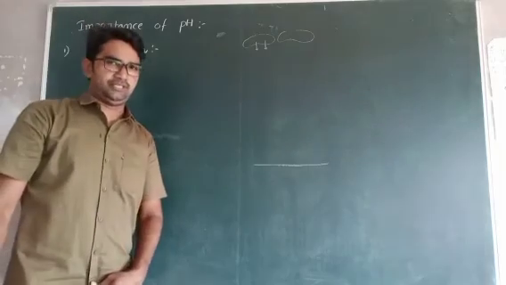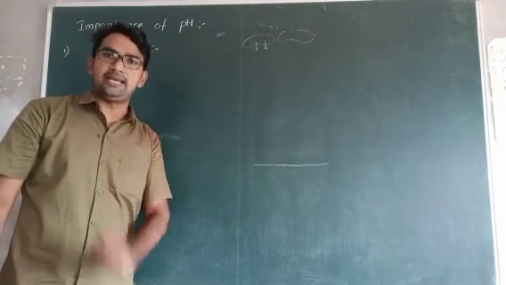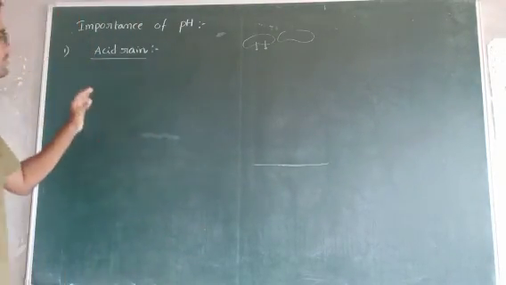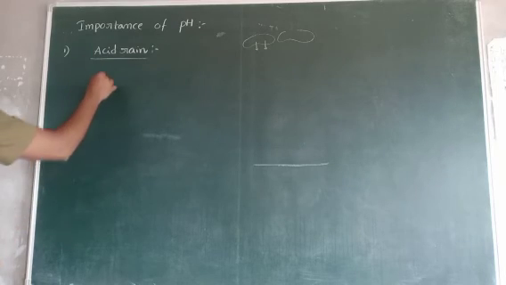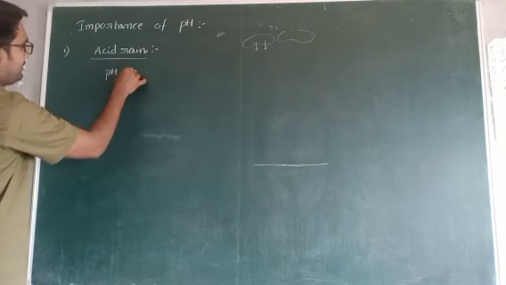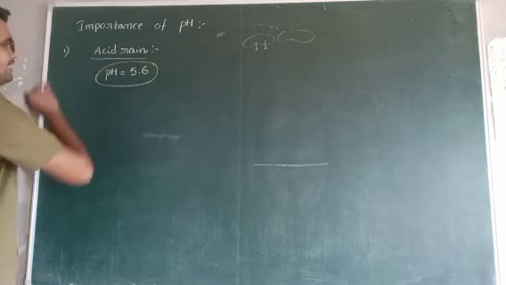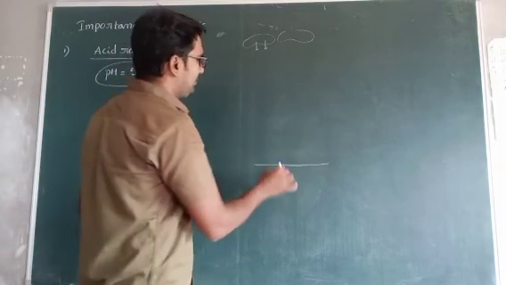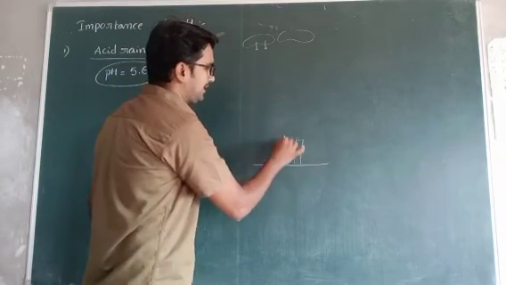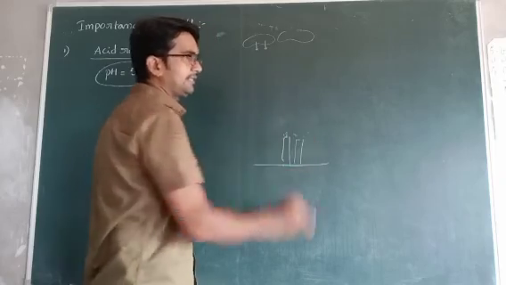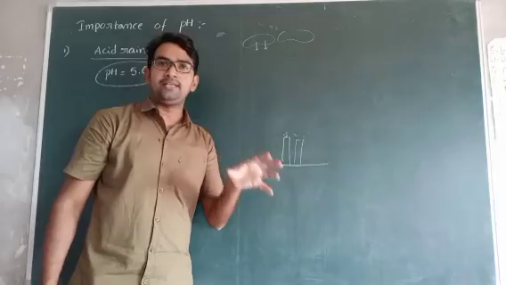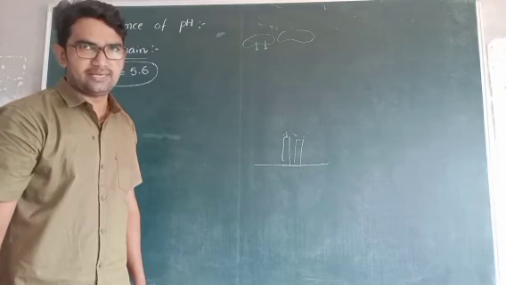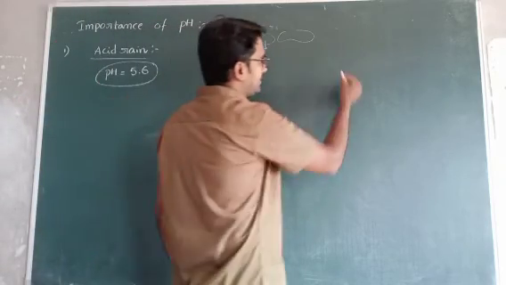But in polluted areas, once you check the pH value of the rainwater, the value is 5.6. 5.6 means it is very much less than 7. Why? Very simple. In the polluted areas, from the factories, so many poisonous or polluted gases are entering the air.